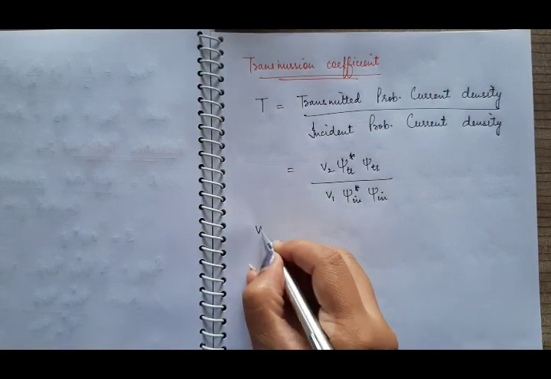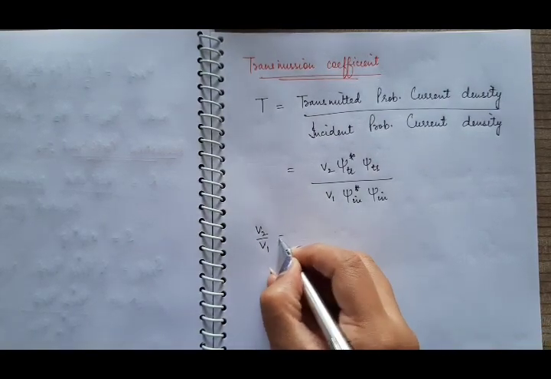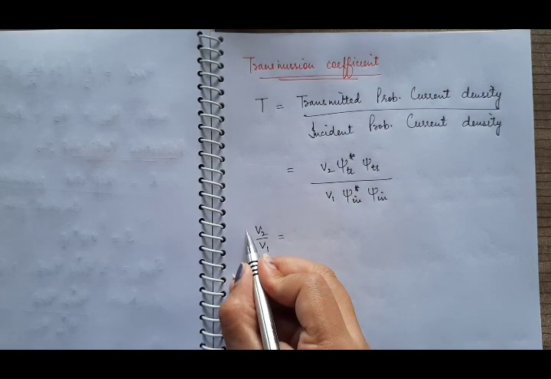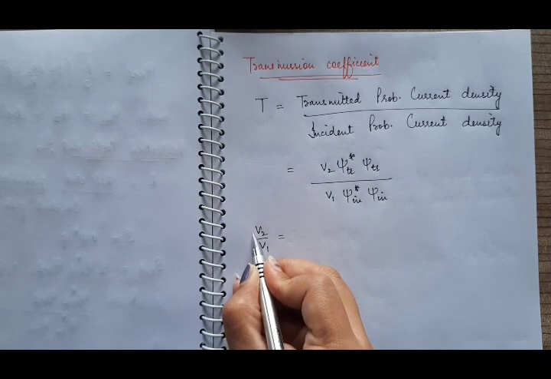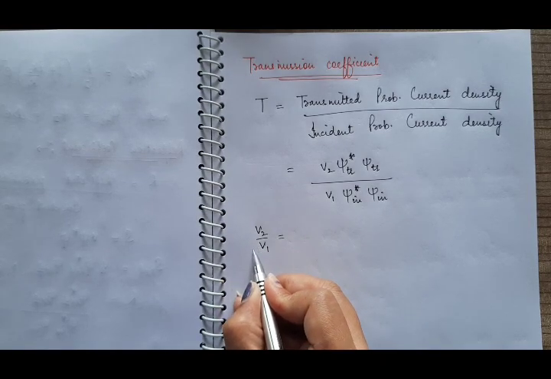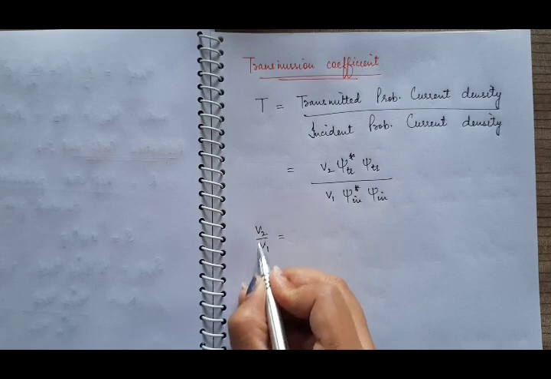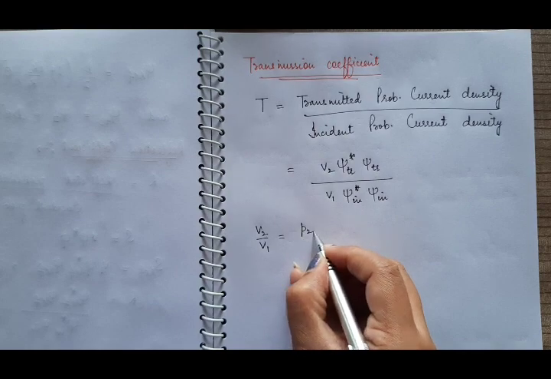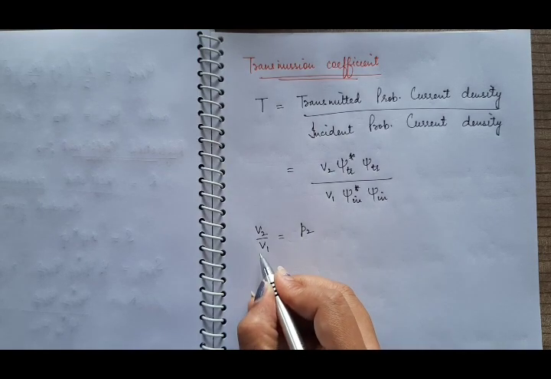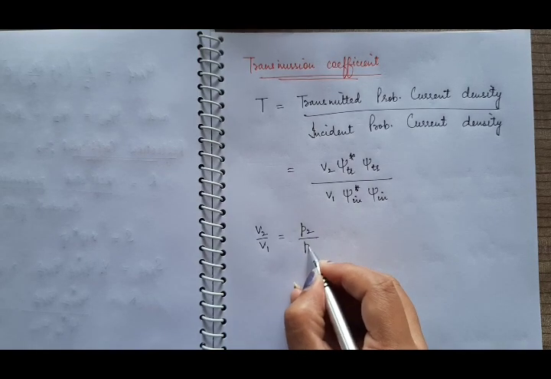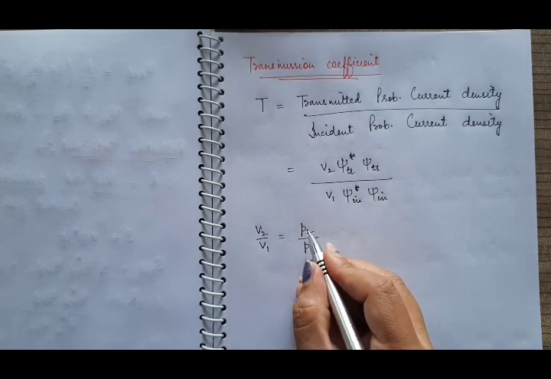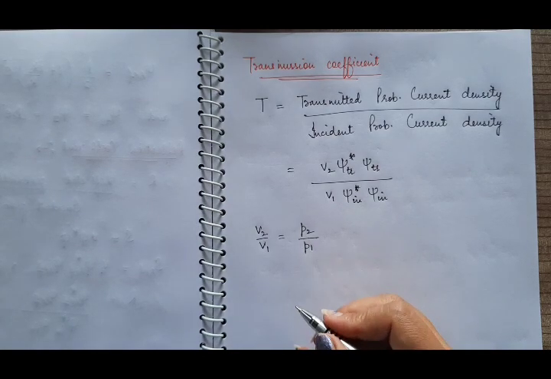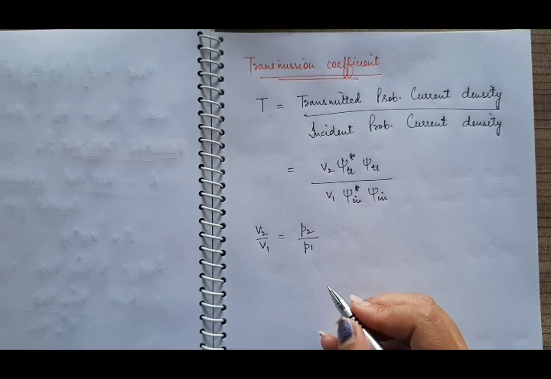So this v2 by v1, when you multiply and divide the numerator and denominator by m, will be m v2, the momentum of the particle in region 2, that is p2, and m v1, the momentum of the particle in region 1. We know that momentum is inversely proportional to the de Broglie wavelength.